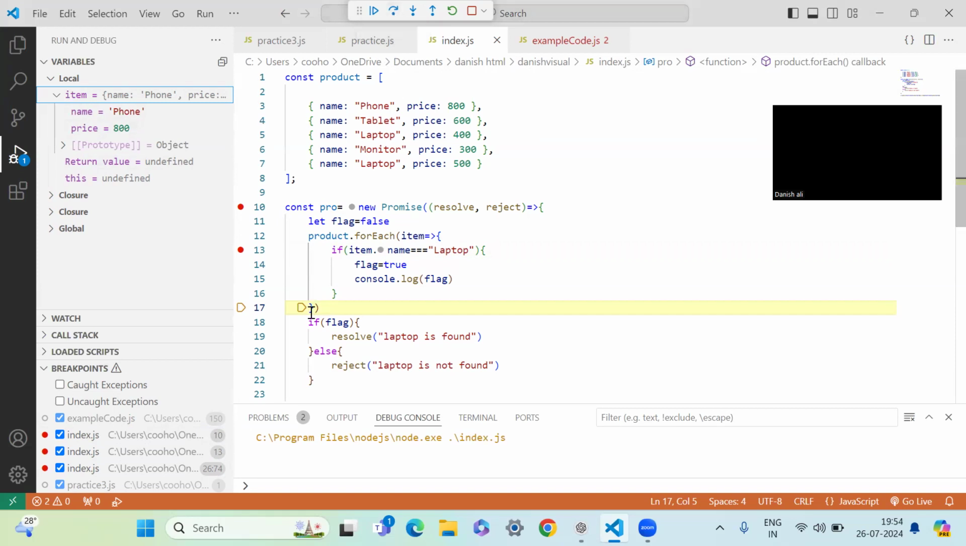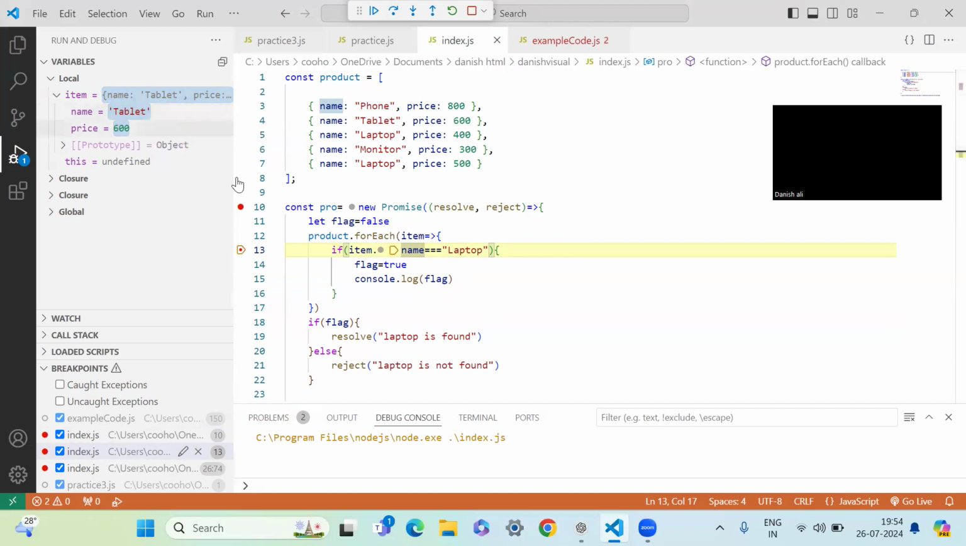So the next time, again, the breakpoint will reach over here and try to look for the next one, and it's a tablet, you see. So still it's false, and it again goes for it. And then the third time it goes and finds a laptop. But since there is a promise, and a promise is actually met either by a reject or a resolve, here we have resolved it, and we have got the laptop. So the flag over here will become true. Let me just move one step, and the flag becomes true over here.